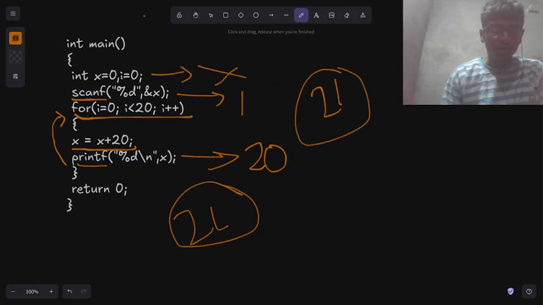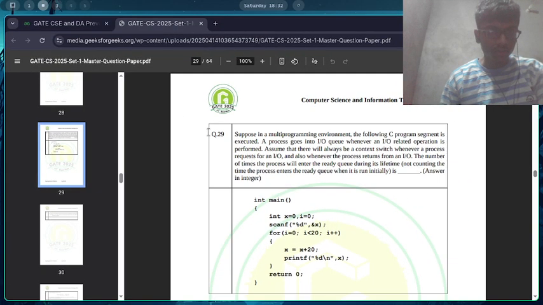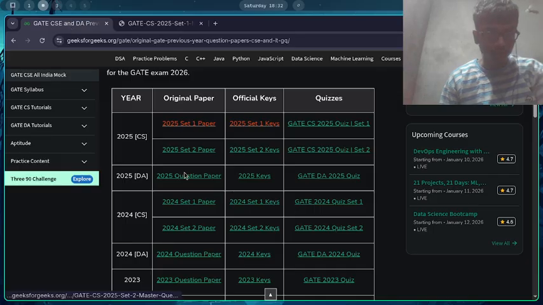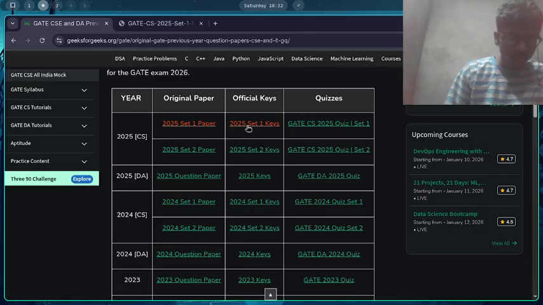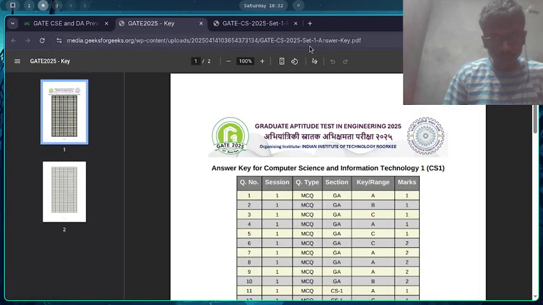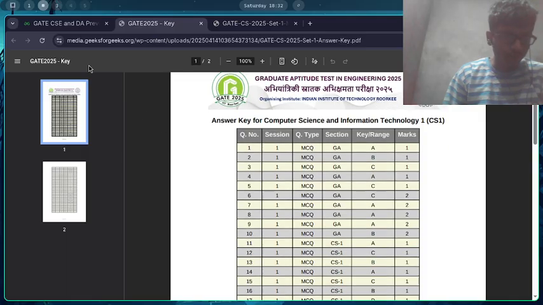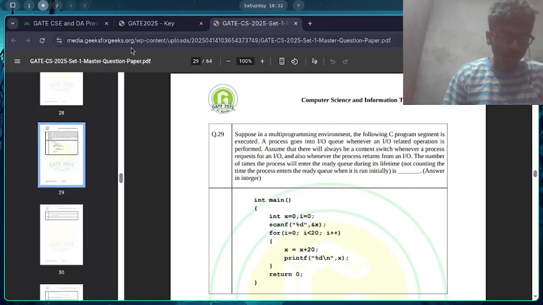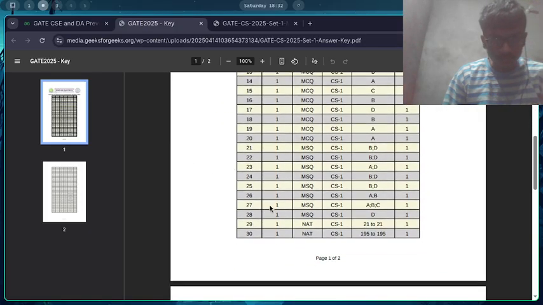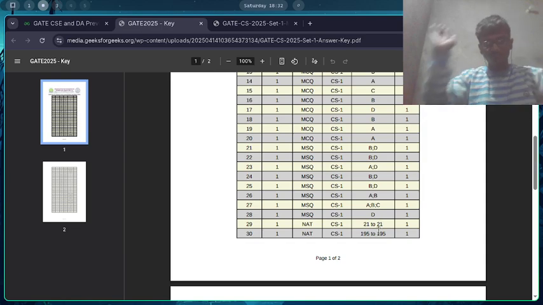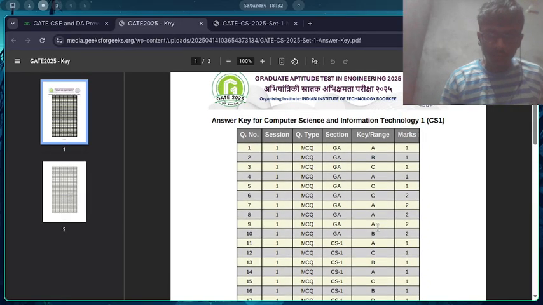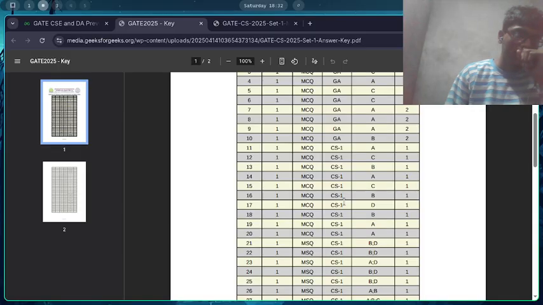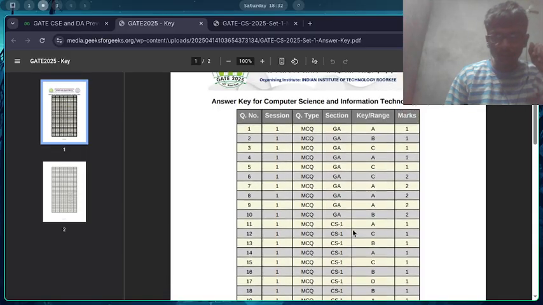Well, wait, let me check. Here I'm using GeeksforGeeks. There is an answer key here, and let's go to it. This was question 29, right? This was question 29, and let's see. Okay, so this is 29, and here it is 21. It matches 21. All right. Okay, so we solved the question.